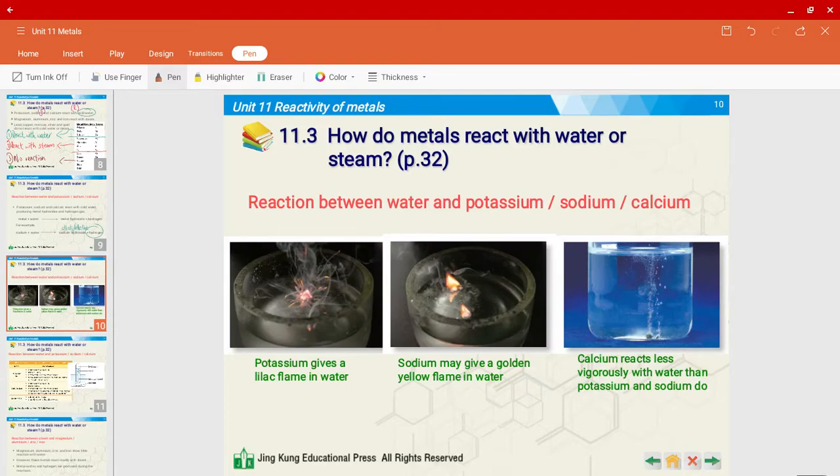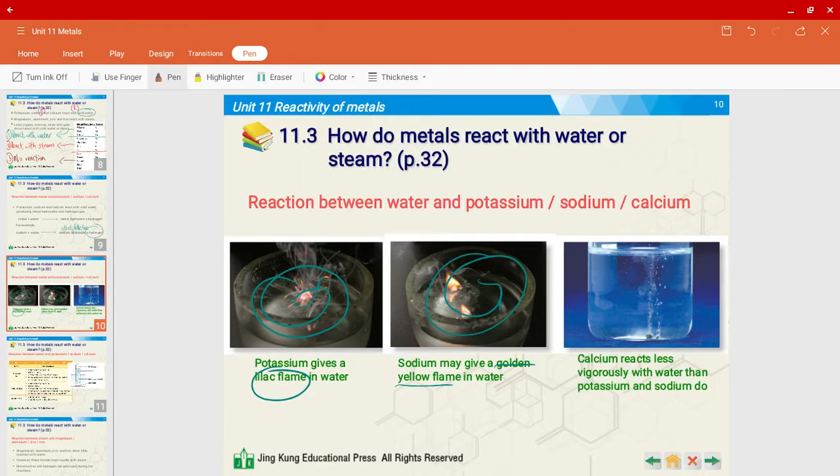Right? So some observations, just like how we learned when metal reacted with oxygen, certain metals will give off a color in the flame test. Same thing over here. When you put these metals into water, they usually will form a silvery ball that moves around the tray of water. It moves around in circles because of the vigorous reaction. And also you'll notice there will be a color flame characteristic of that particular metal.